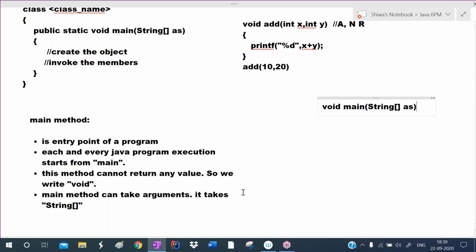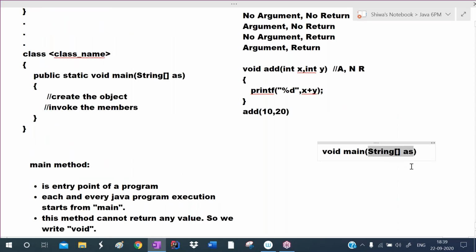So this main method can take arguments. It takes a string array as an argument. So that's why we are writing string array here. Now you got some clarity about why we are writing string array args.